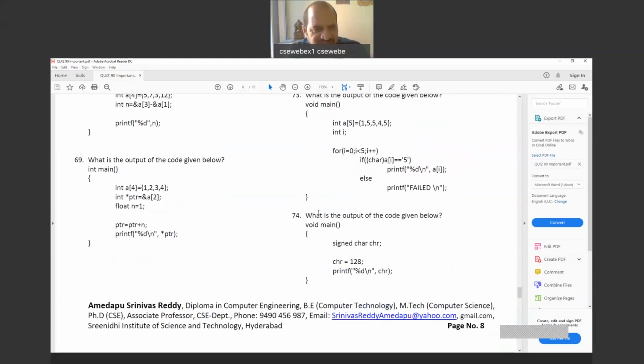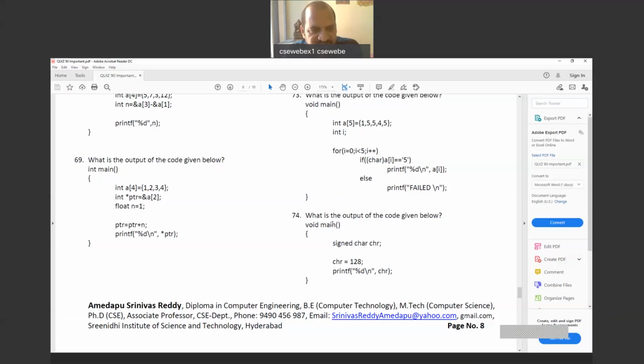Question number 69, once again. If n is integer type, so that is 1. 1 means PTR is holding the address of A of 2. So it will go to A of 3, the next value it will take. Now A of 3 value is 4. So we'll get value 4. If it is integer, we can add an integer value.